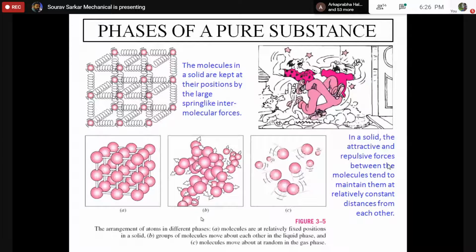This is the liquid state. And when they are completely free, in an extremely disorganized system, that is called the gaseous phase. So we understood what a phase is from a thermodynamic point of view.